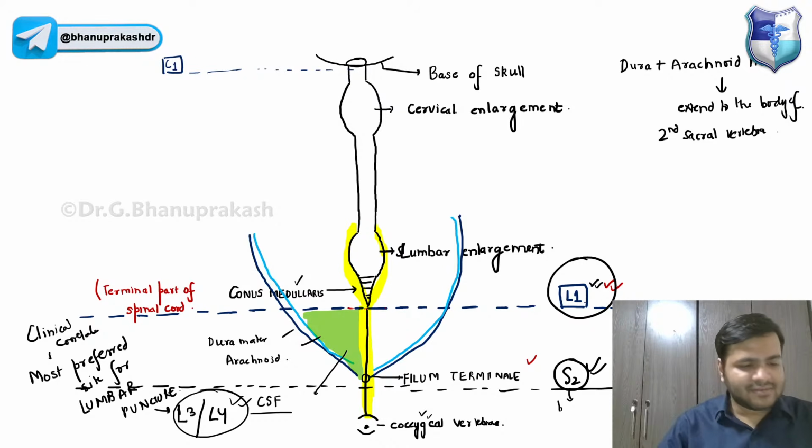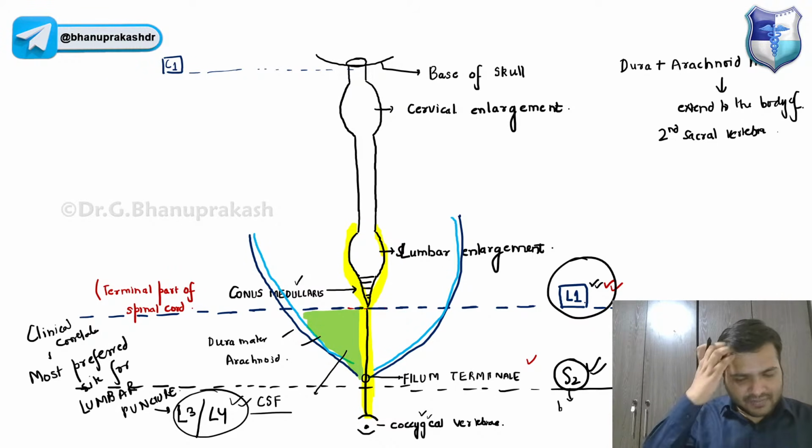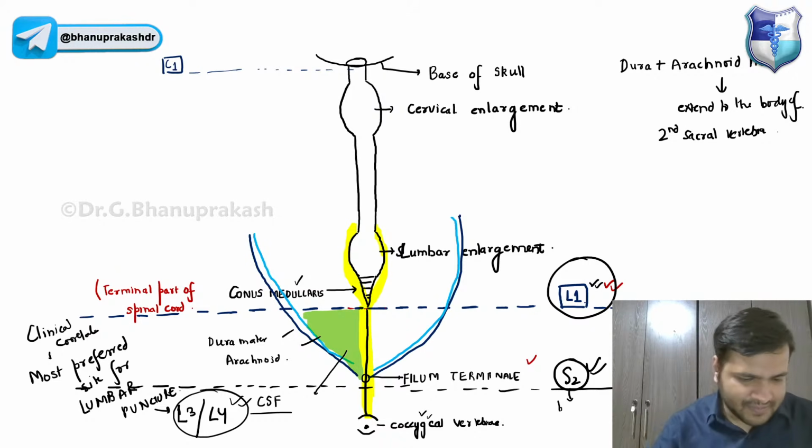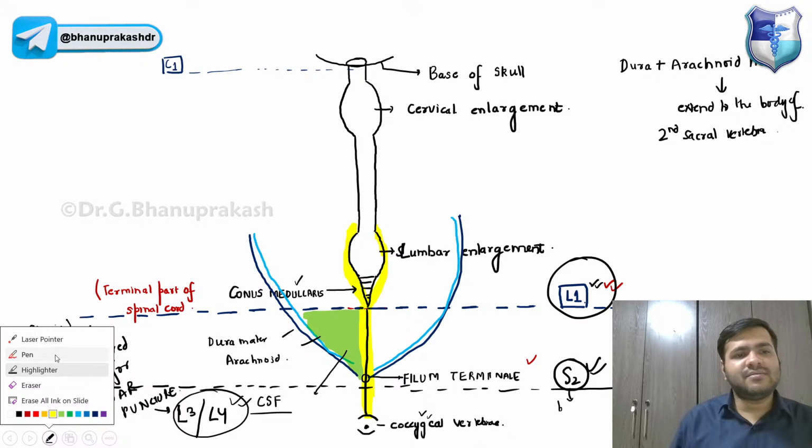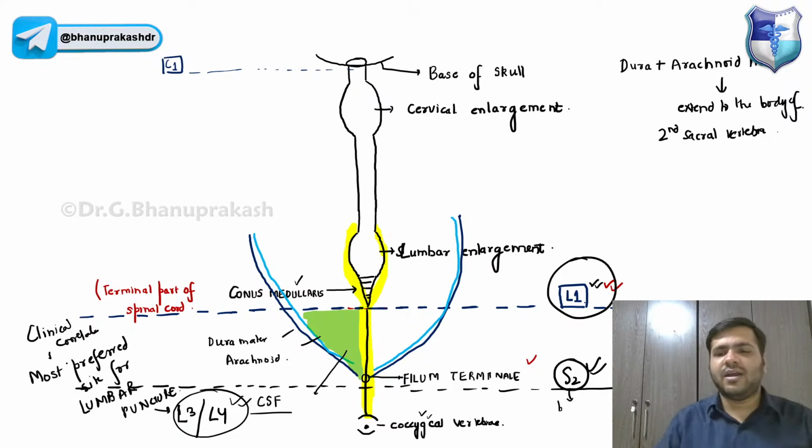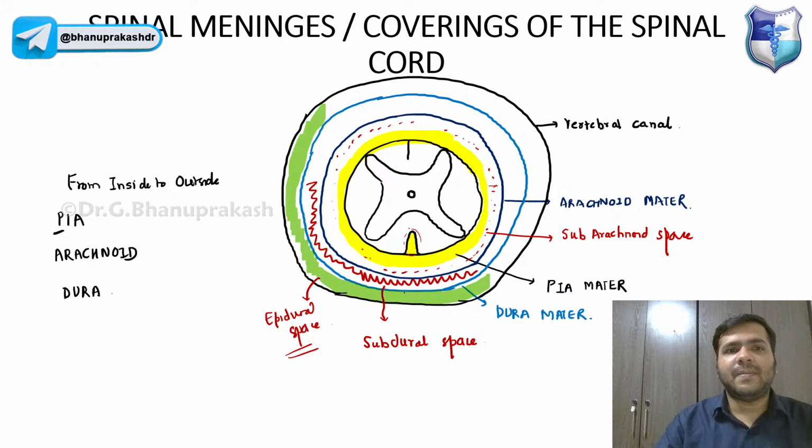So remember, guys, the filum terminale has two parts. I hope you all understood this particular part.